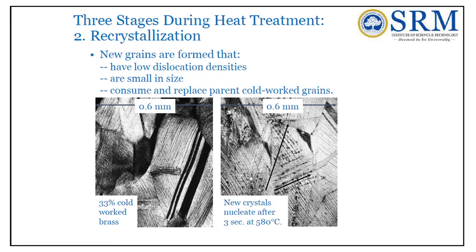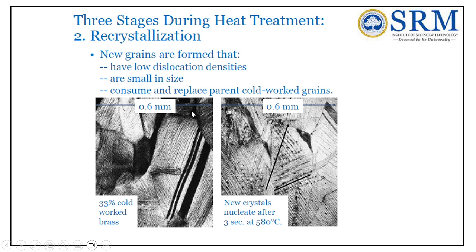In the first stage we have discussed the recovery. The second stage is recrystallization. During the recrystallization stage, new grains are formed that have low dislocation density and are smaller in size, and they consume and replace the parent cold worked grains. You can see this is 33% cold worked brass, whereas new crystals nucleate after 3 seconds at 580 degrees centigrade. You can see new crystals being formed here.